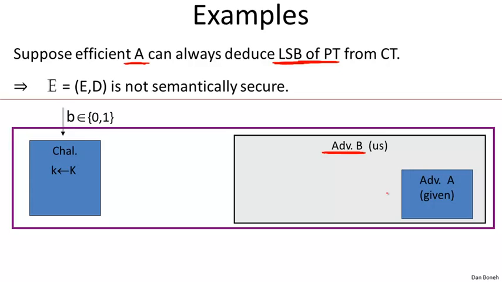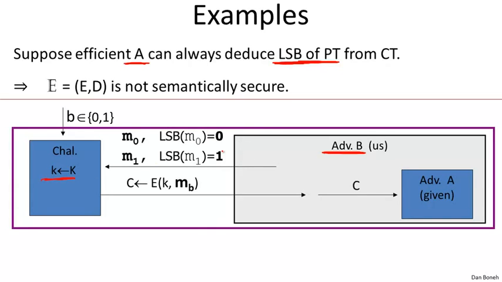Okay, so the first thing that's going to happen is, of course, the challenger is going to choose a random key. Then we need to output two messages. The messages that we output are going to have different least significant bits: one message is going to end with 0 and one message is going to end with 1. Now what is the challenger going to do? The challenger is going to give us the encryption of either M0 or M1, depending on whether we're in experiment 0 or in experiment 1. And then we just forward this ciphertext to the adversary.